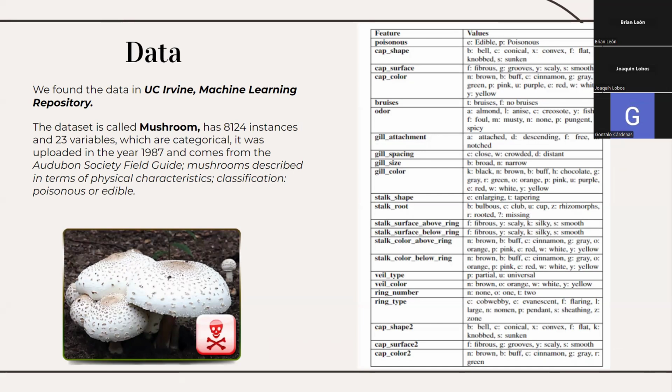It has 8,124 instances and 23 variables, which are categorical. It was uploaded in the year 1987 and comes from the Audubon Society Field Guide. Mushrooms are described in terms of physical characteristics and classification, poisonous or edible. This dataset includes descriptions of hypothetical samples corresponding to 23 species of gilled mushrooms in the Agaricus and Lepiota family. In the following table, all the variables and their respective features are shown.